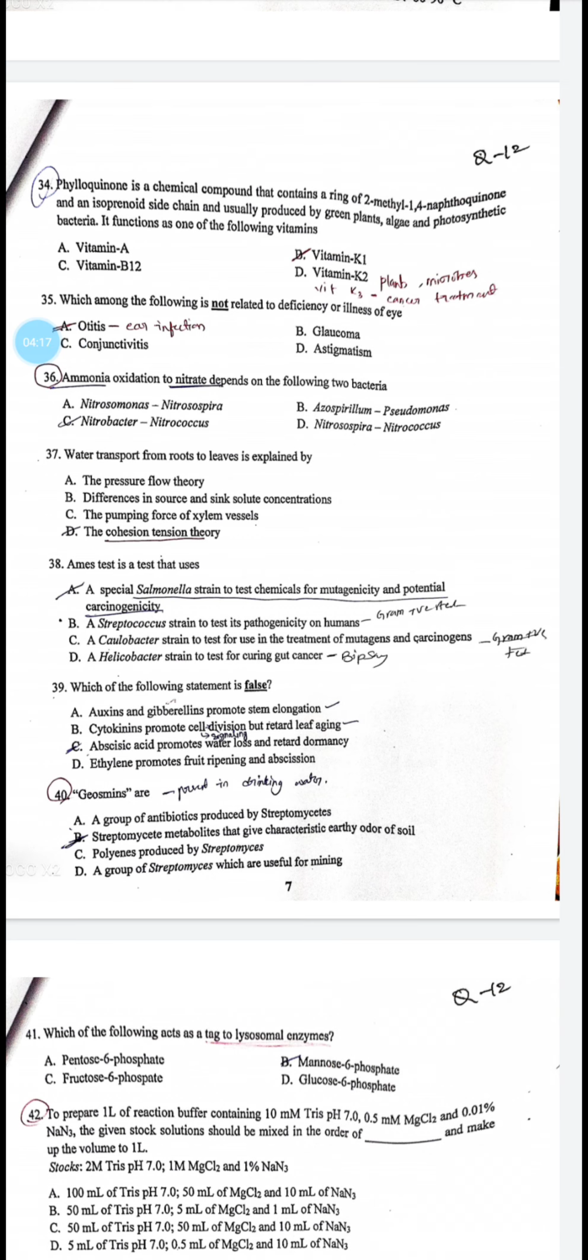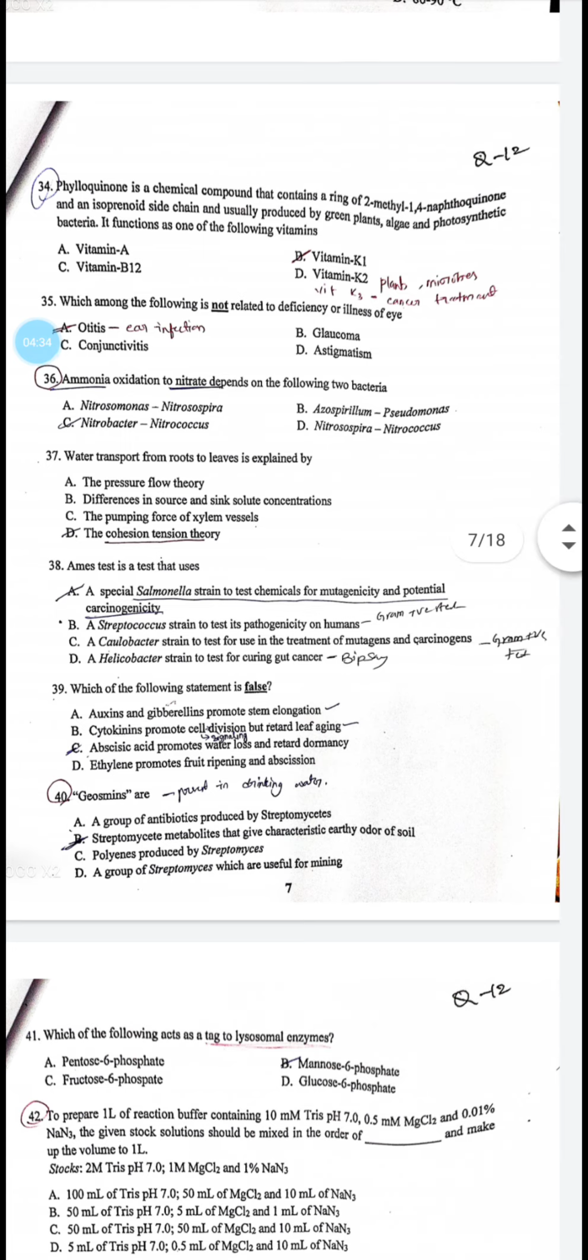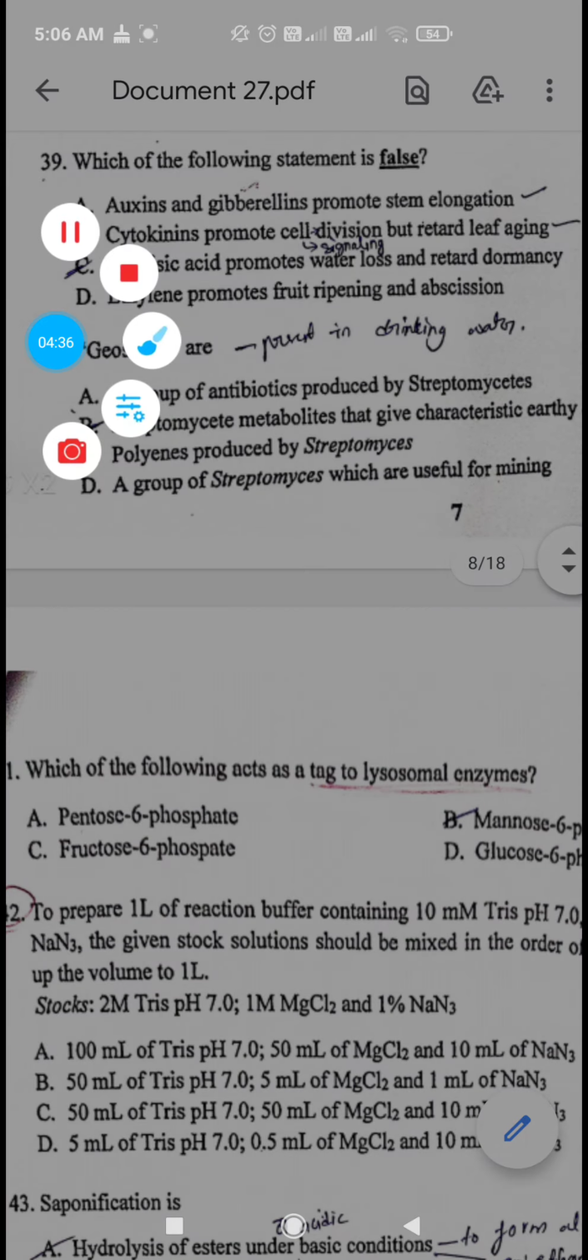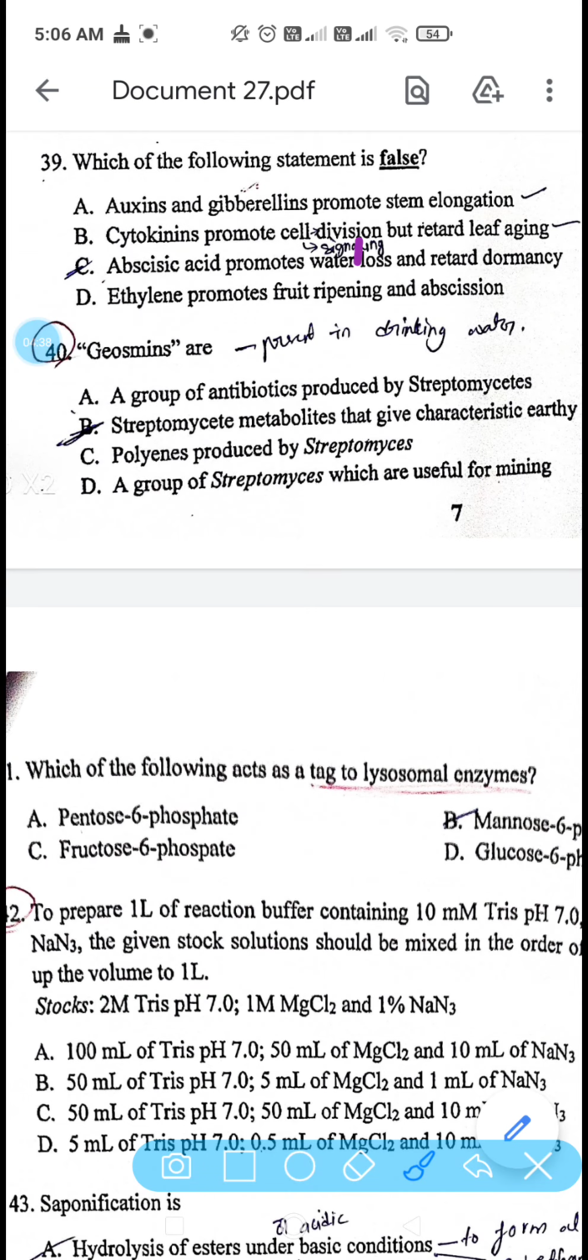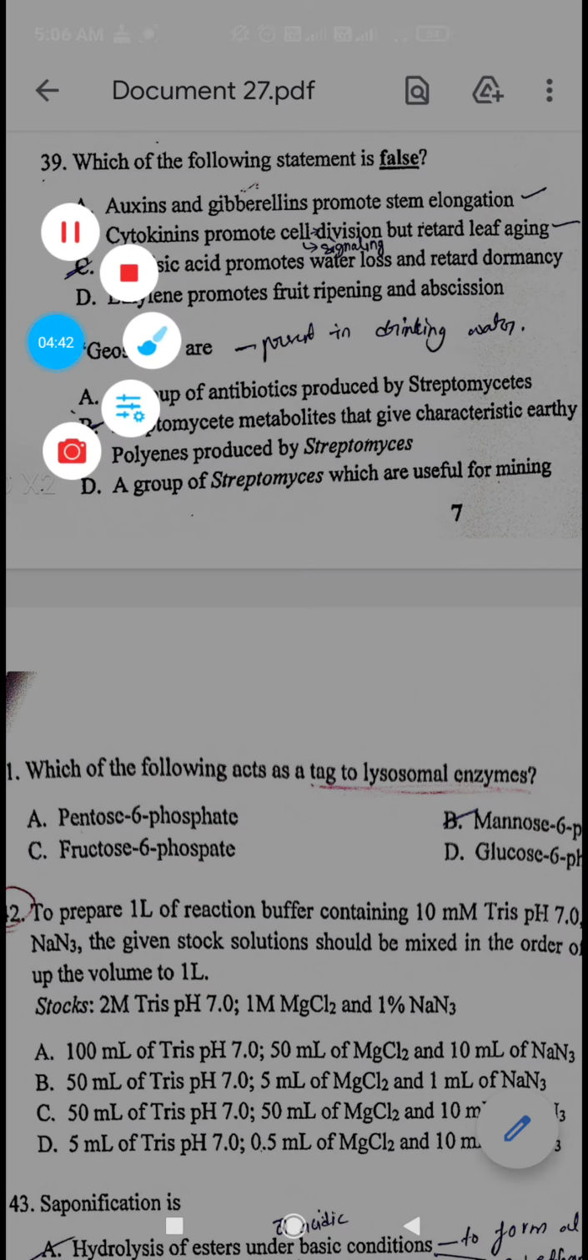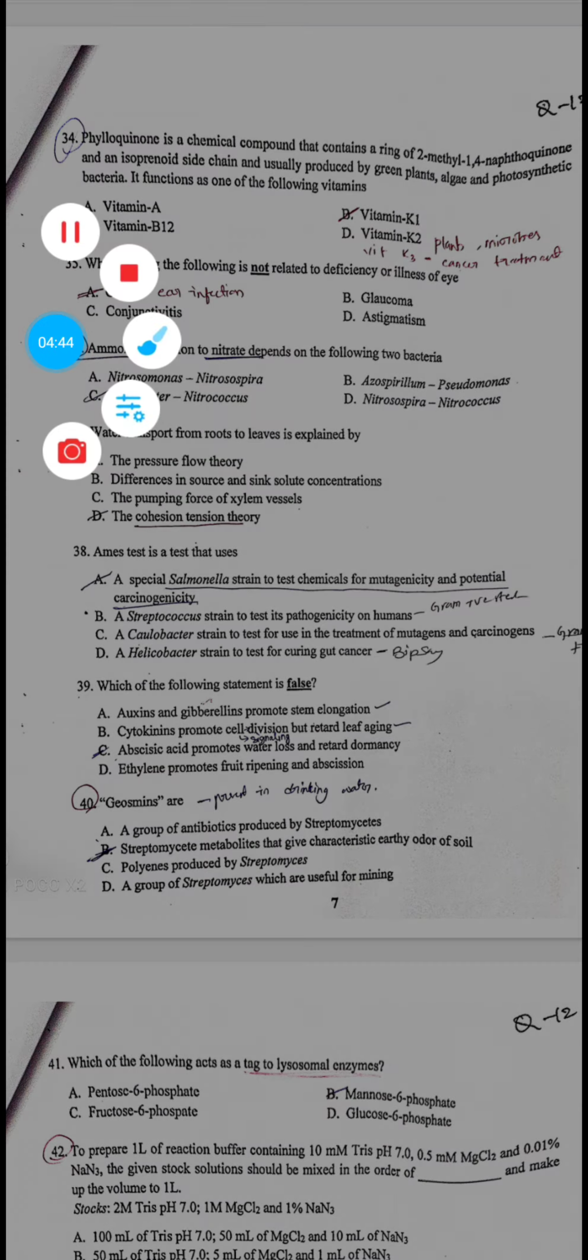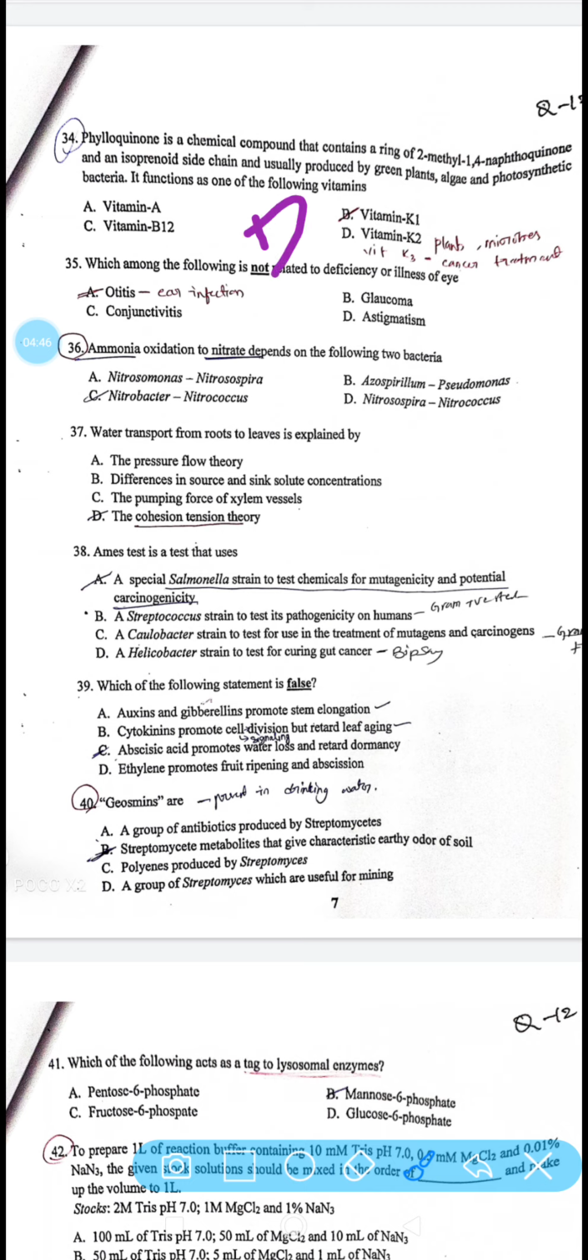Next: phylloquinone is a chemical compound that contains a ring of 2-methyl-1,4-naphthoquinone and an isoprenoid side chain, and is usually produced by green plants, algae and photosynthetic bacteria. It functions as one of the following vitamins. So it's vitamin K1. The answer is D.